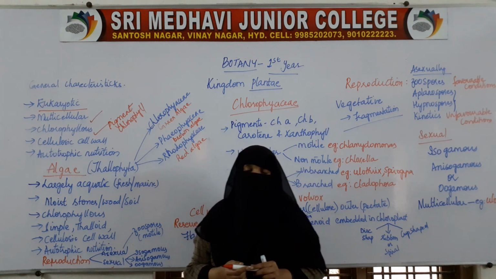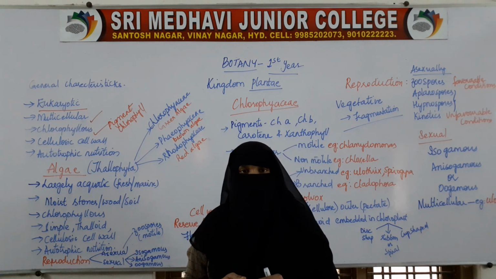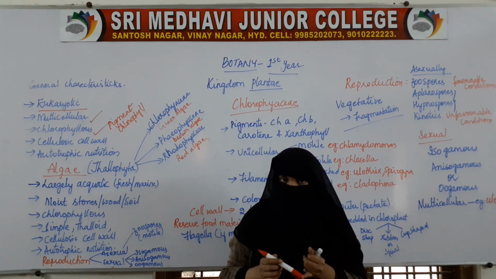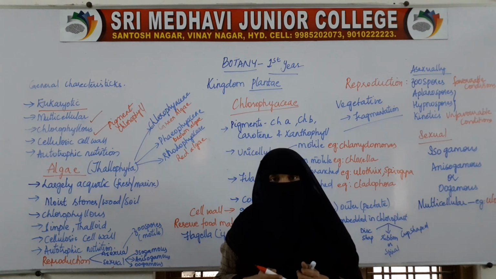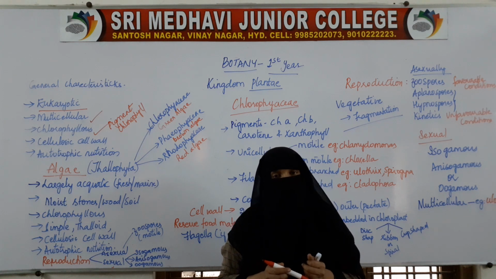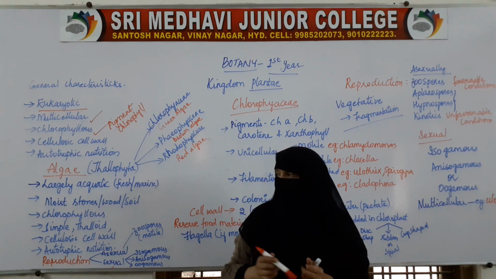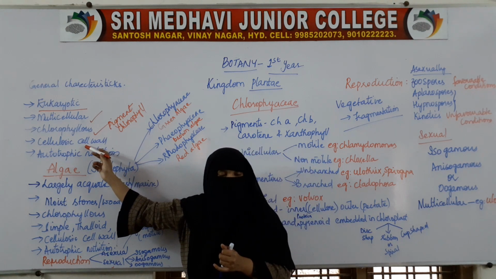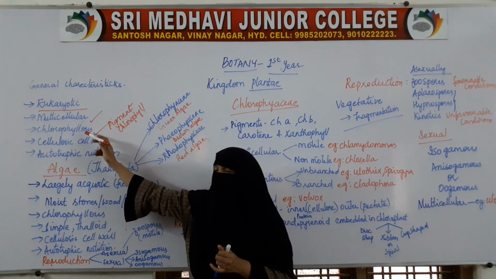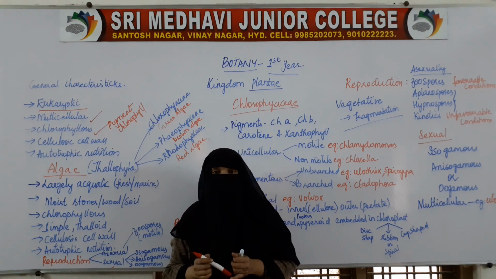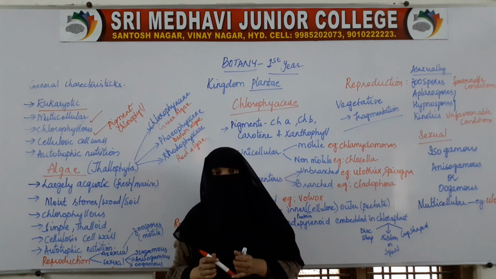All the plants have a cellulosic cell wall. All are multicellular, all are eukaryotic, all the organisms included under kingdom Plantae have a cellulosic cell wall and are chlorophyllous, that is, they contain a pigment called chlorophyll.